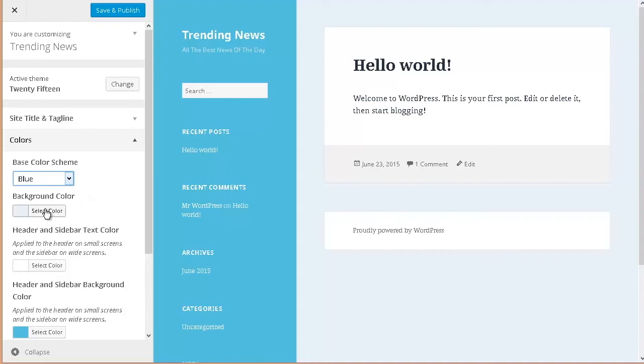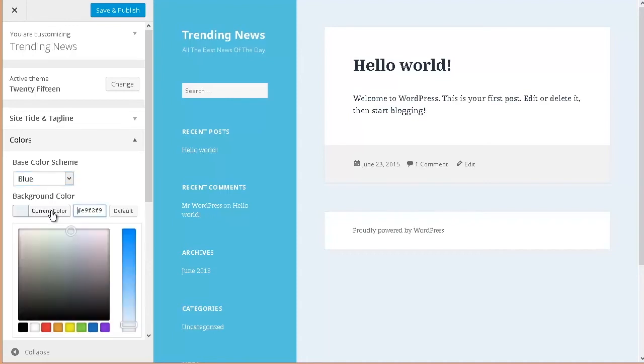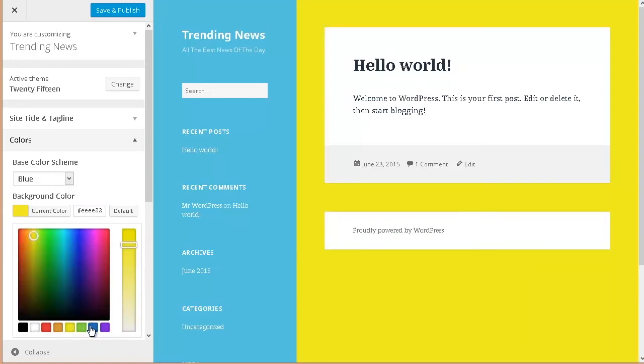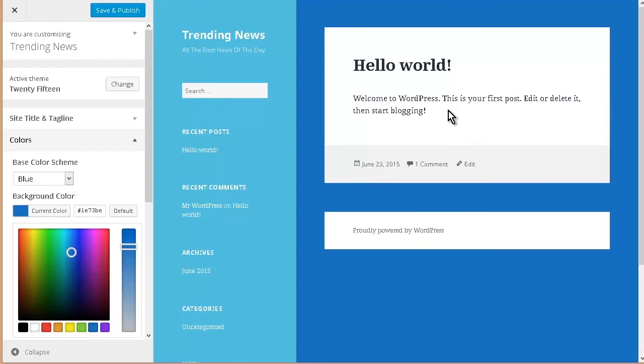Okay, then the background color. So right now we have it like this. If we're going to pick blue, we could change the background color. Let's try this. You can mess around with it till you get it looking the way you want. I don't think I want that one.